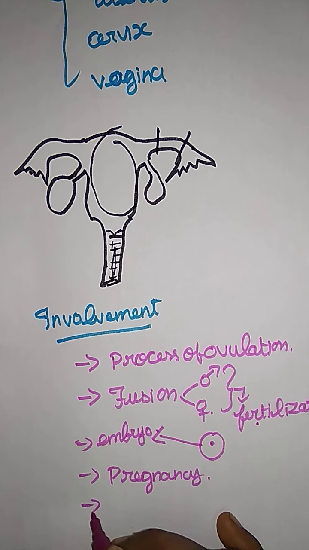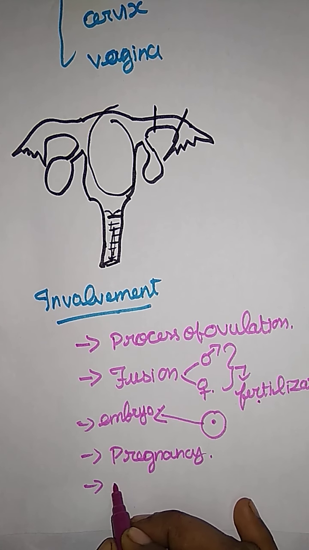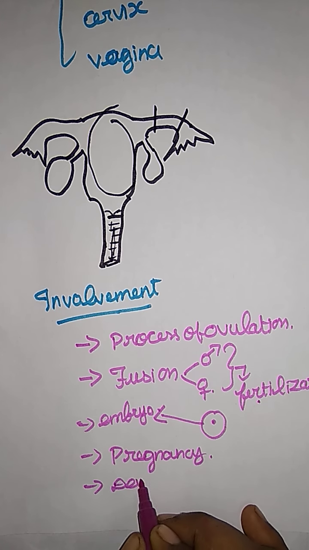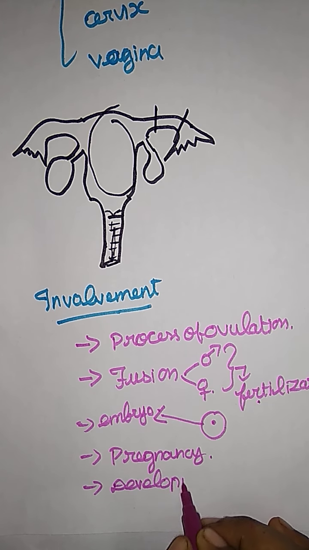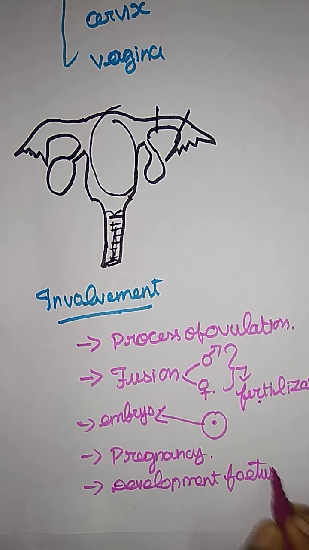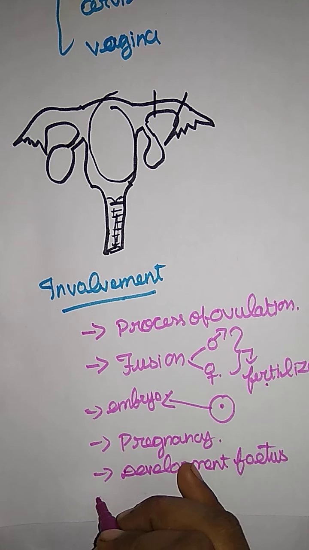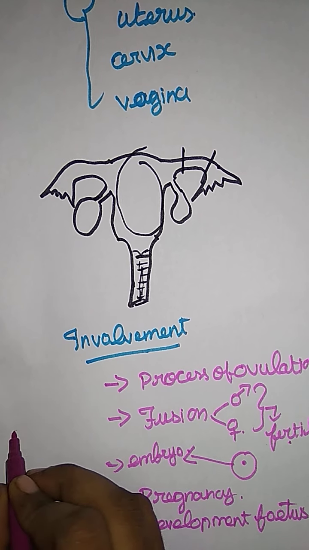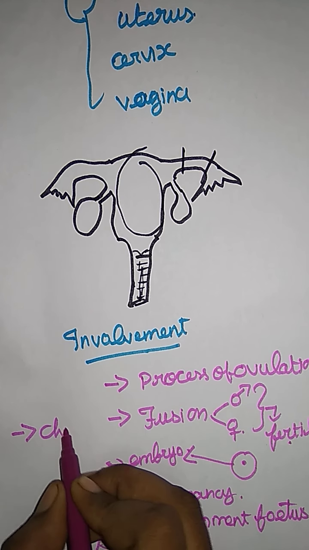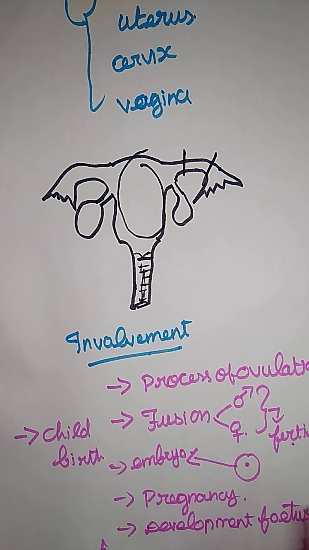And next, development of the fetus. Once there is pregnancy, a baby automatically develops, right? So the next process is the development of the fetus. And the last process, once the fetus develops, is childbirth. So these are all the functions done by the female accessory sex organs.